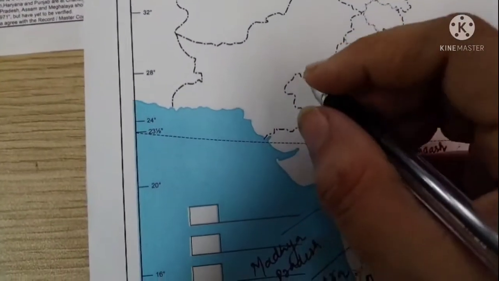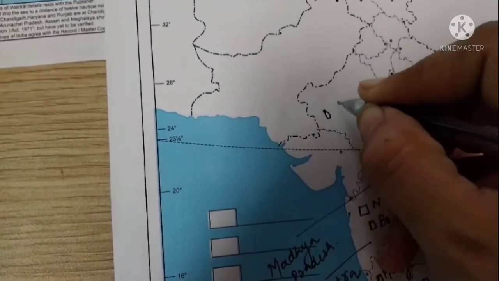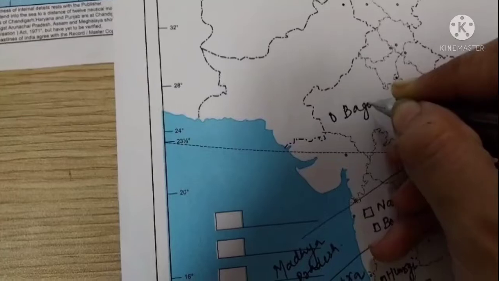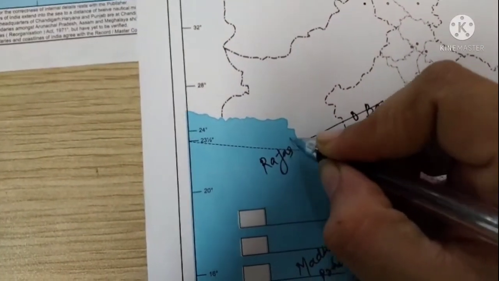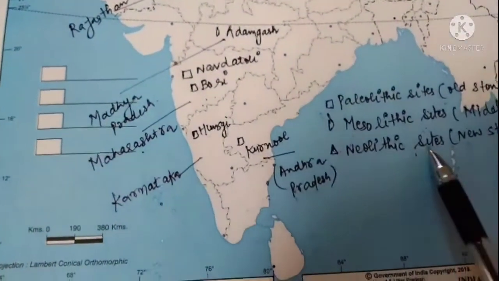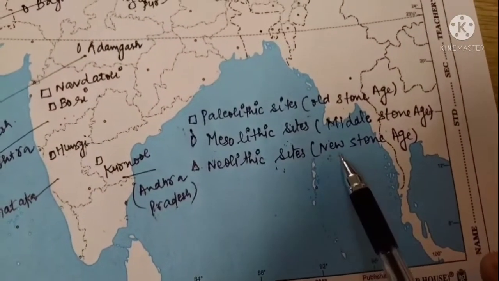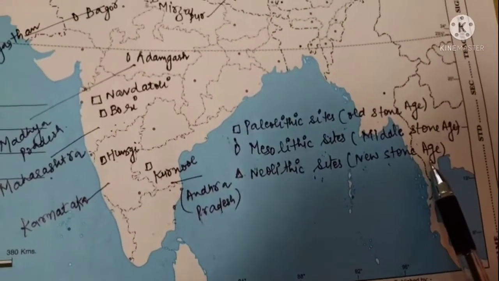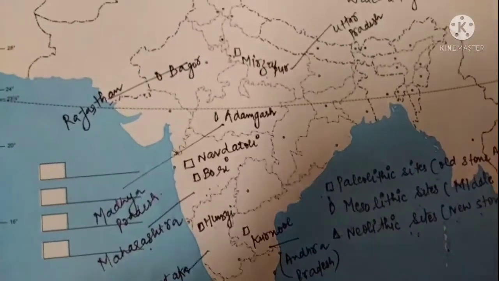Then moving to the next is Bagor, which is located in Rajasthan. The other place found in the Mesolithic period is Bagor, which is in Rajasthan, right? And the next is the Neolithic site. The other name for the Neolithic site is New Stone Age. So we are going to locate the places which were found in the New Stone Age.